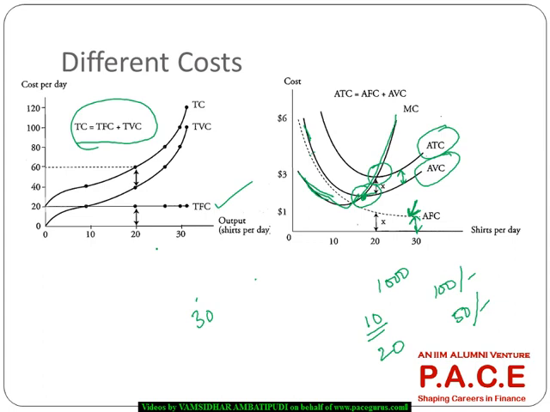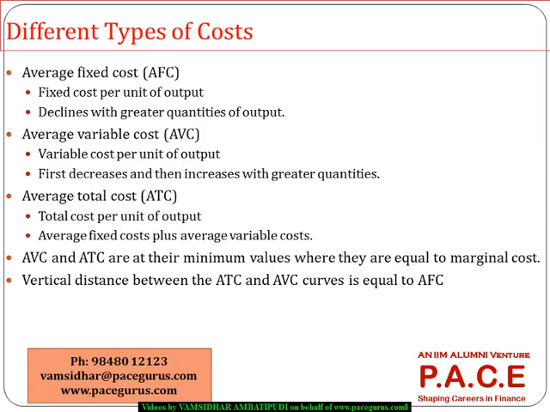The same thing happens with your total variable cost. Total variable cost keeps going up, whereas the average variable cost comes down and then goes up. The same thing with your total costs also. So these kinds of graphs you have to be comfortable with, right?